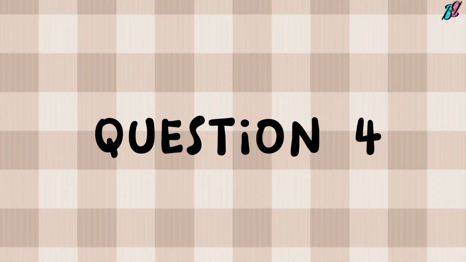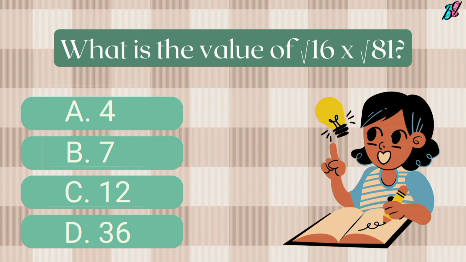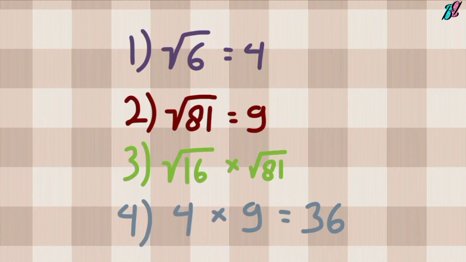Question 4. What is the value of square root 16 times square root 81? A. 4. B. 7. C. 12. D. 36. The correct answer is D. 36. Square root 16 equals 4 and square root 81 equals 9, so square root 16 times square root 81 is equal to 4 times 9 equals 36.